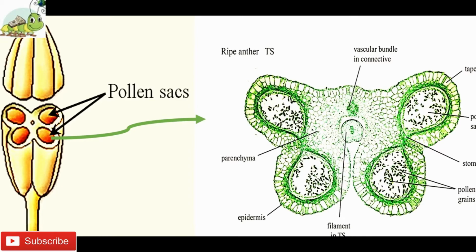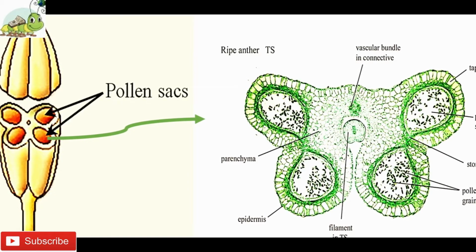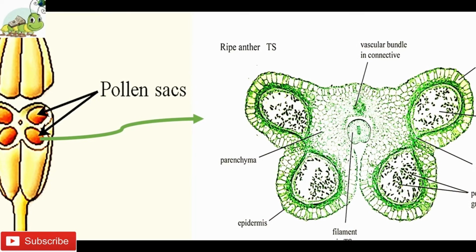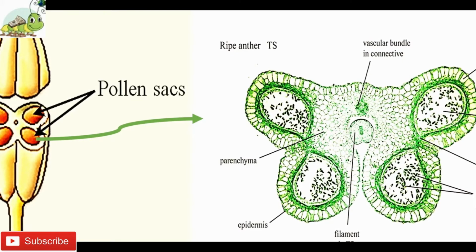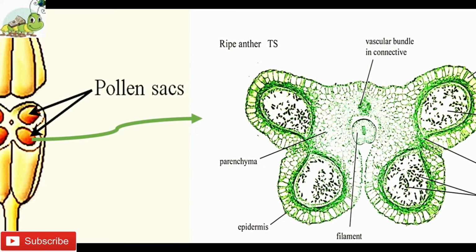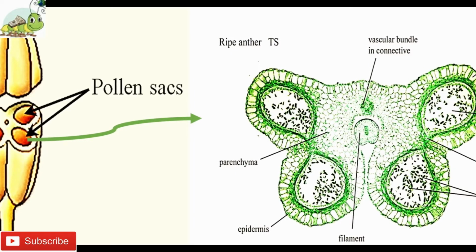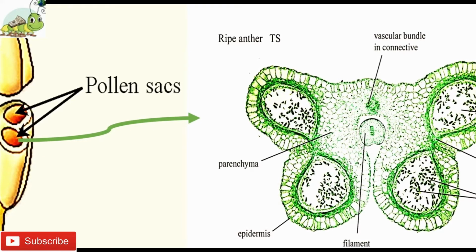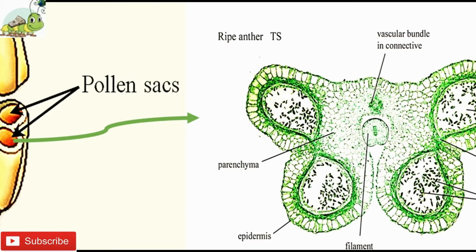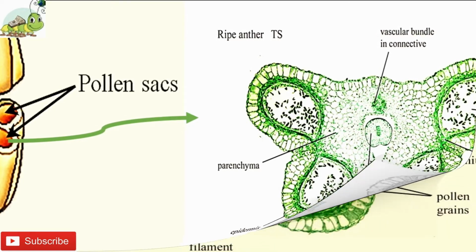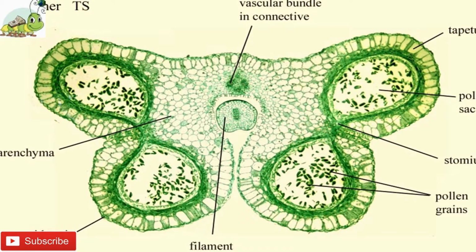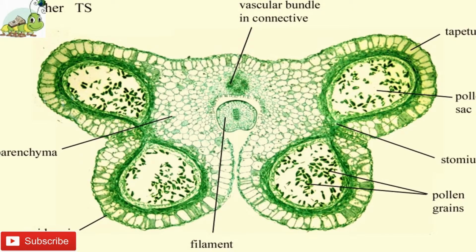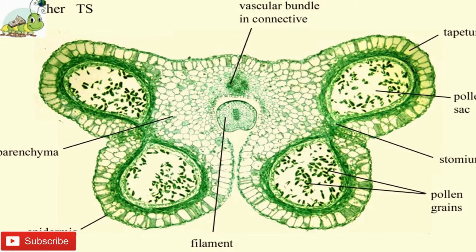The outermost wall layer lying just below the epidermis is called the endothecium or fibrous layer, because while the two outer and inner layers develop fibrous thickenings on them except at the junctions of two pollen sacs. Below the endothecium, there are 1 to 3 middle layers of parenchyma cells. The cells of the innermost wall layer are radially elongated and rich in protoplasmic contents. This layer is called tapetum.